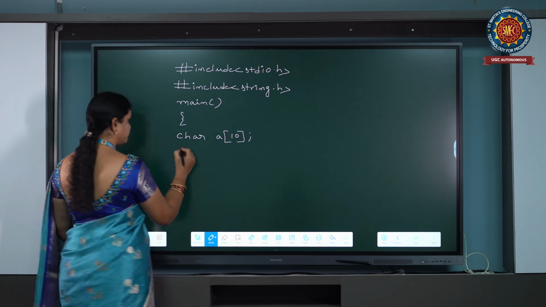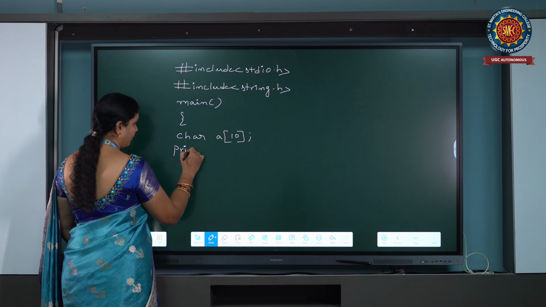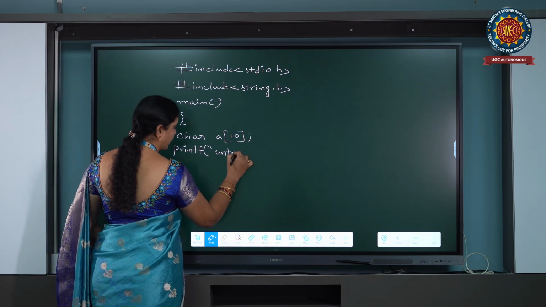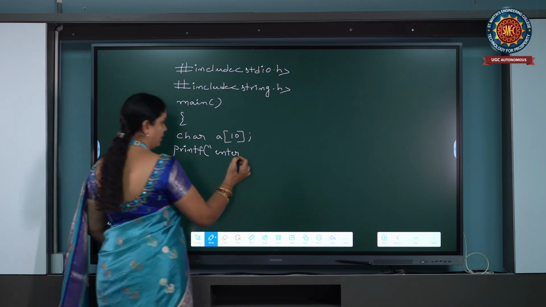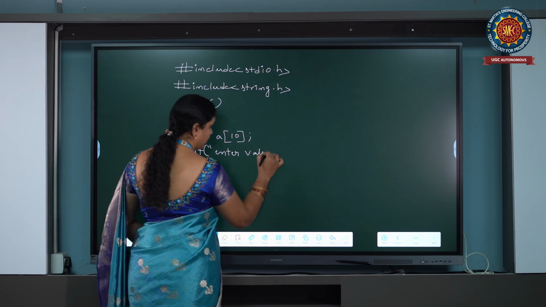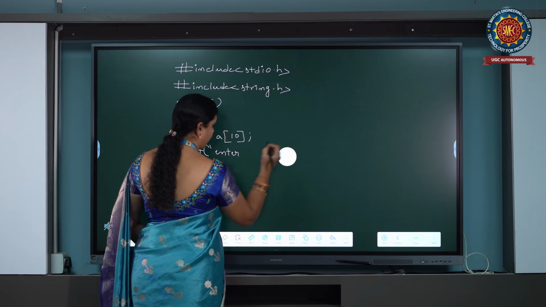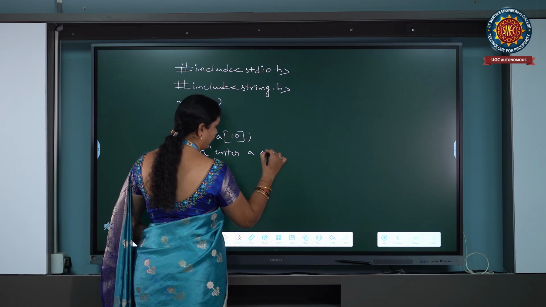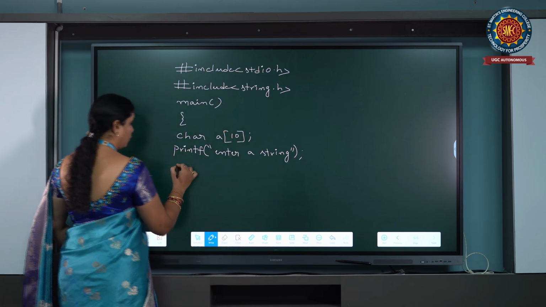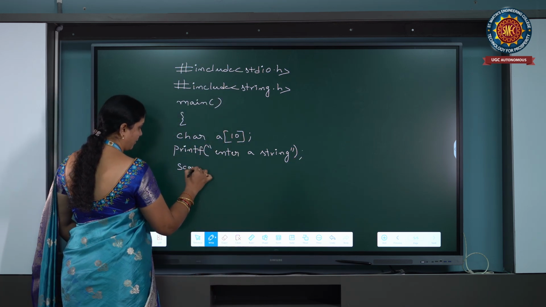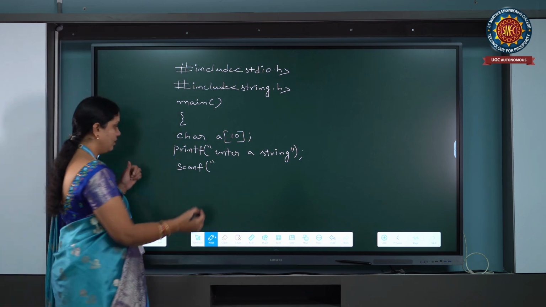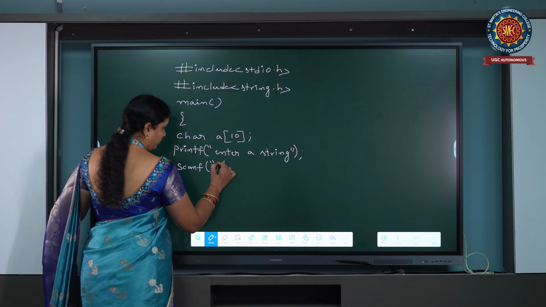Now I want to initialize characters at runtime, so I want to use gets or scanf function. Printf enter a string. Through the keyboard, to enter a string we use either gets or scanf. The difference between gets and scanf we can discuss in the next program.